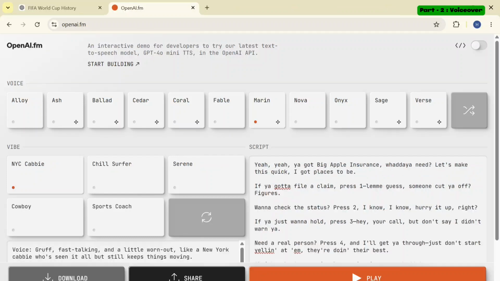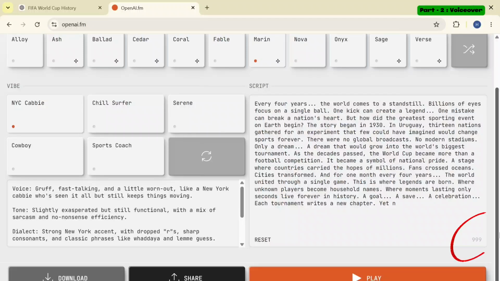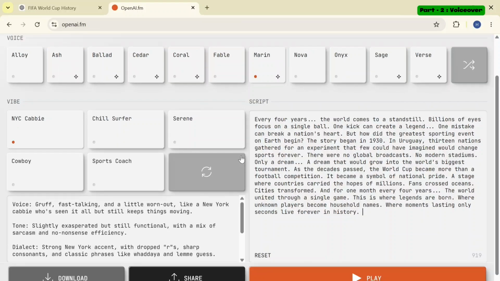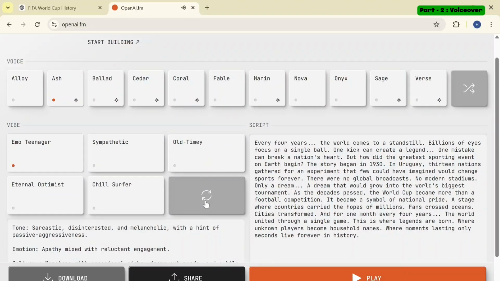This platform has only one limitation, that it can generate audio up to 1,000 words at a time. So if your script contains more than 1,000 words, you will need to divide your script into 2 or 3 separate audio files. My script is less than 2,000 words, so I have to generate 2 audio files for my documentary. After pasting the script in the script section, select the voice type from the available options. In my experience, the best option in the voice section is Ash, and in the vibe section, True Crime Buff is very good. I have tested these many times, and it has consistently produced excellent results.